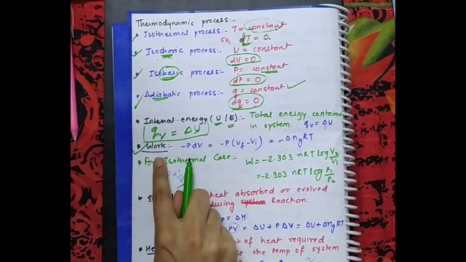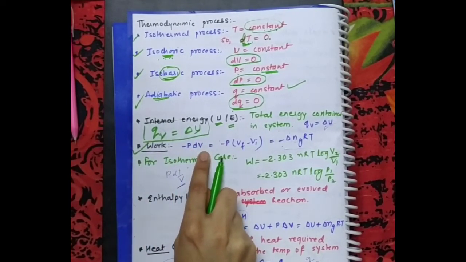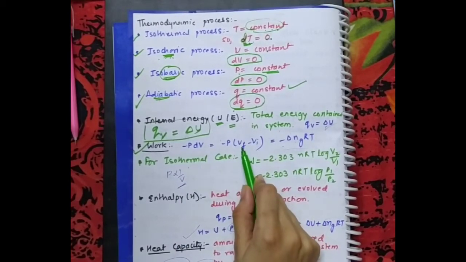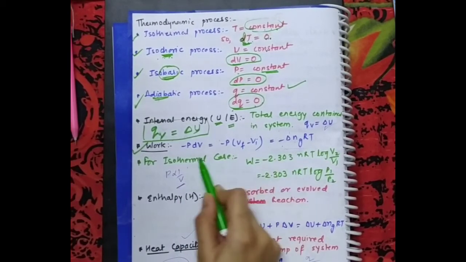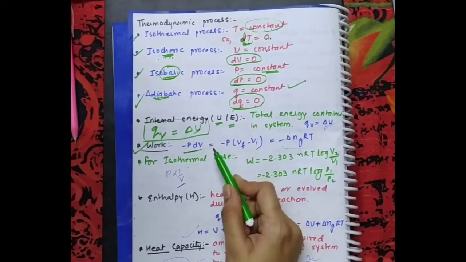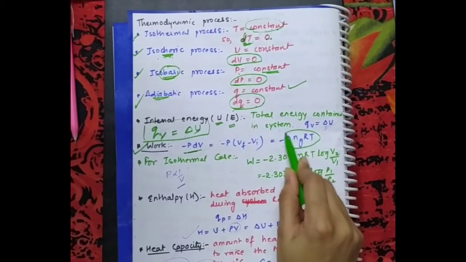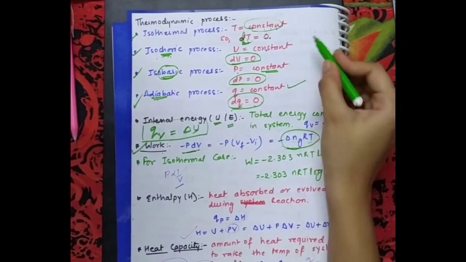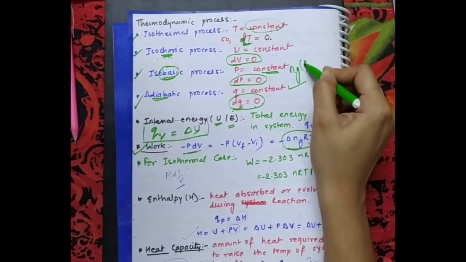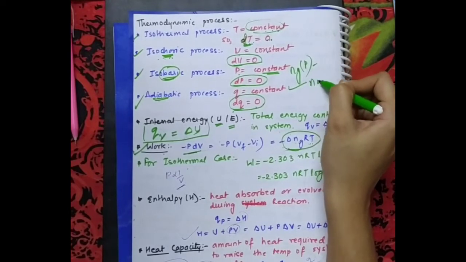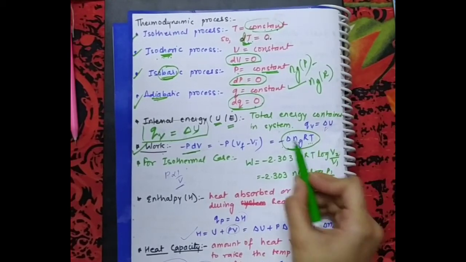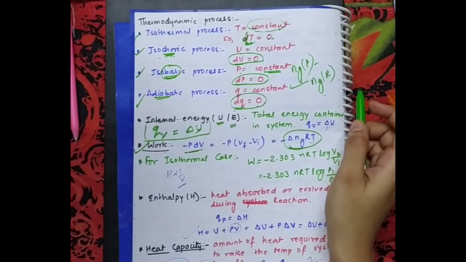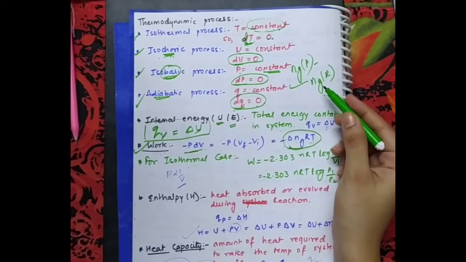Next is work. Work is what? Minus P into dV. This is work. dV means change in volume. It can be written as final volume minus initial volume. By ideal gas equation, P delta V is also written as delta Ng into RT, another formula of work. Delta Ng means what? Number of gaseous moles of product minus number of gaseous moles of reactant is what? Delta Ng. Only gaseous moles. If there is any liquid or solid, then it is taken as 0. सिर्फ gaseous moles count होंगे.